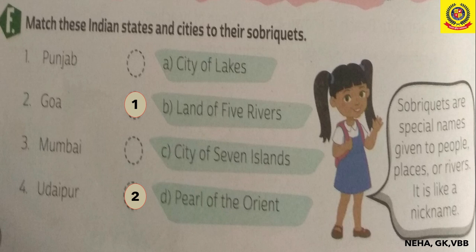As you know, it has beaches and we find pearls in the beaches. Third, Mumbai. Mumbai is also known as City of 7 Islands. And last, fourth, Udaipur. It is the City of Lakes. So in this way we have completed part F as well.